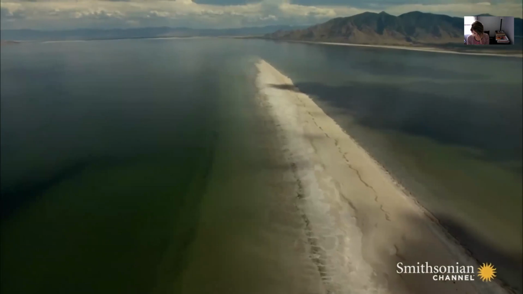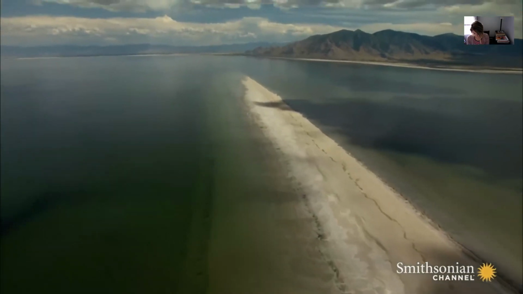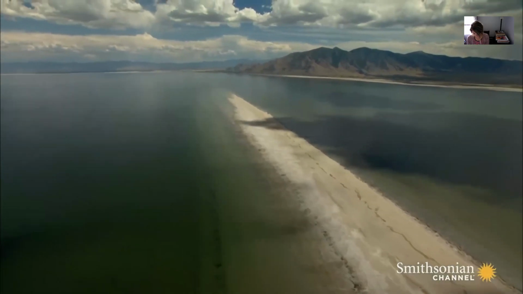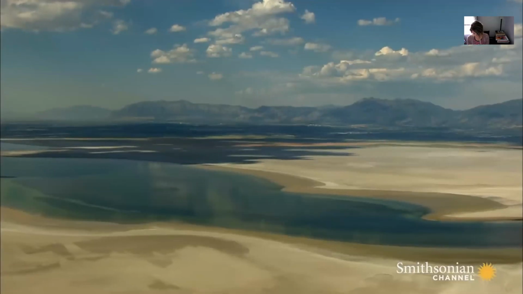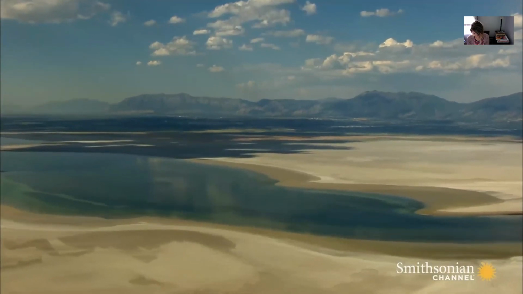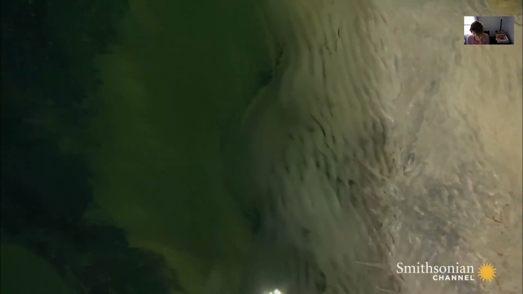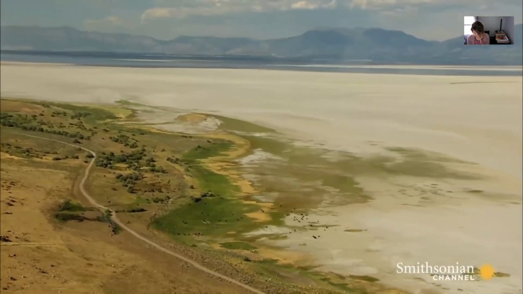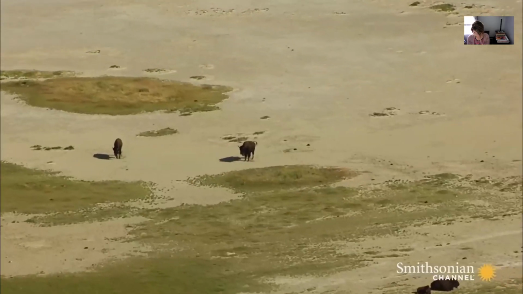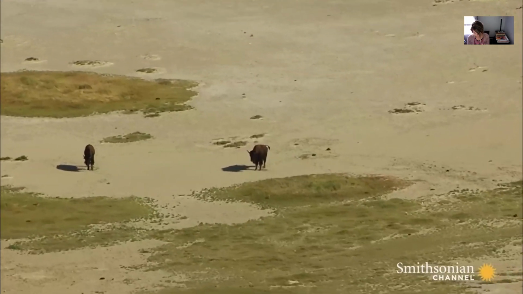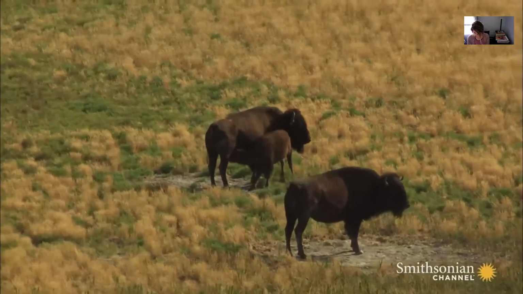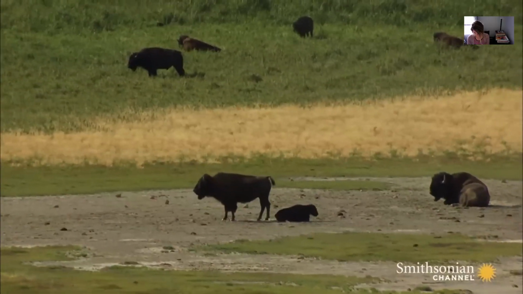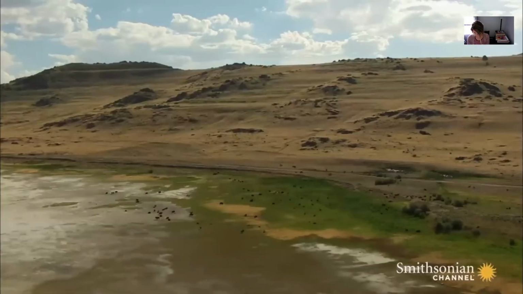In some places, the water is so salty that people can float, just like they do in the Dead Sea, except that they're here in the middle of the Utah desert. Evaporation also keeps the lake shallow. It's possible to wade 1/4 of a mile out into water and still only be up to your knees. But even with all this salt, wildlife thrives on the lake shores, especially here on Antelope Island. Despite the name, the island is actually a home for bison. Herders brought 12 bison to Antelope Island in 1897. Today, it's home to a 550-strong herd.